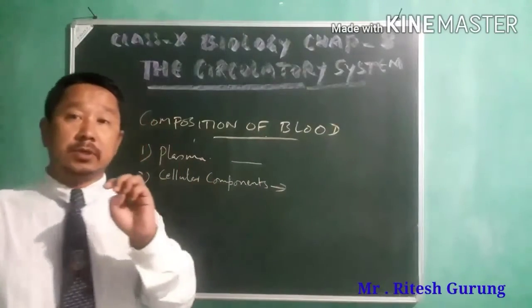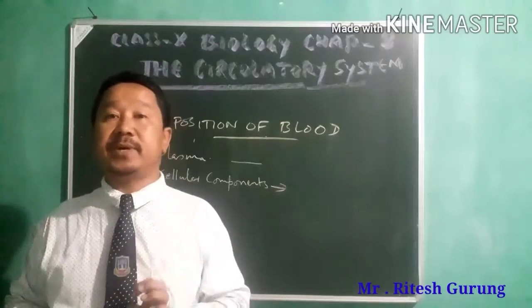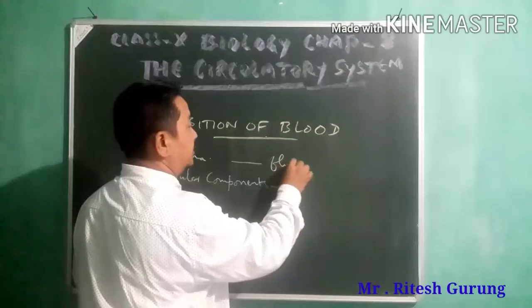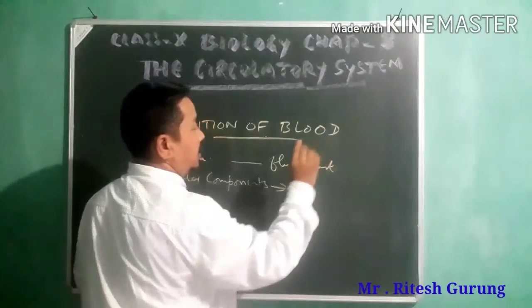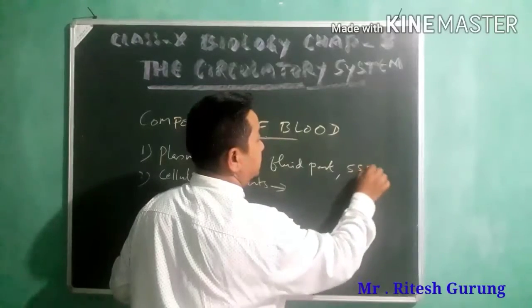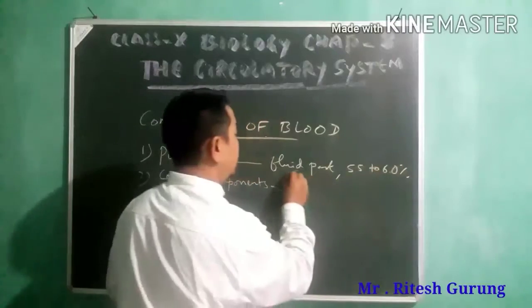Plasma is the fluid part which you find about 55 to 60% in the blood.